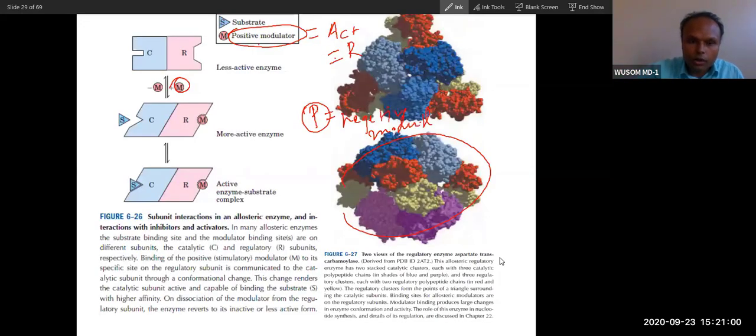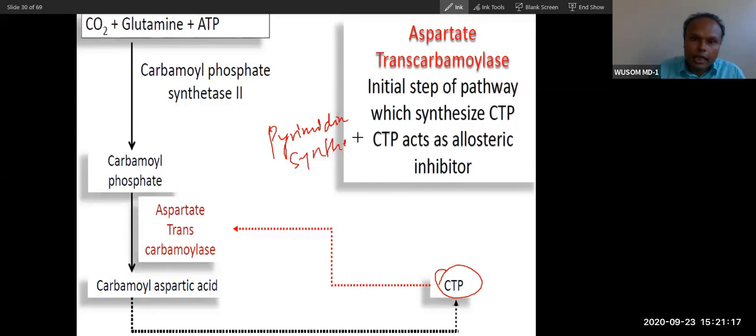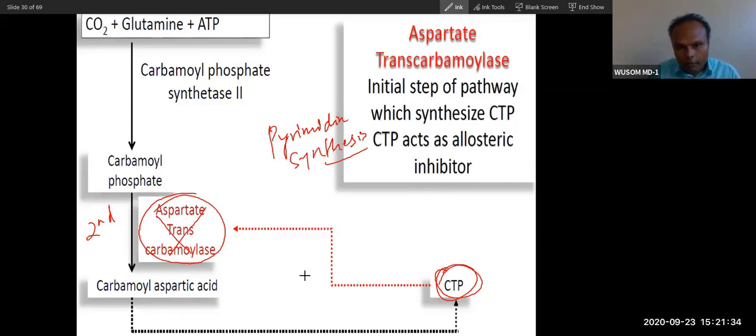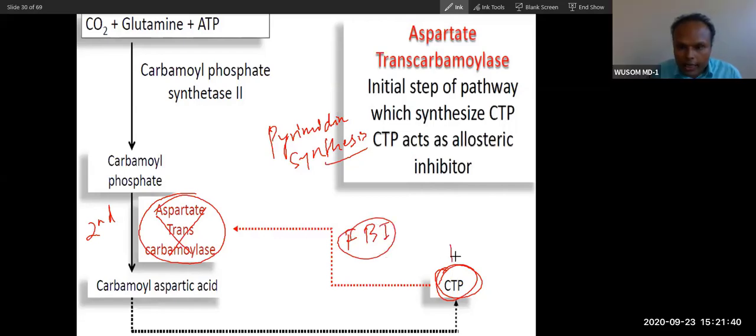Now, you can see one of the negative modulators here. This is a pathway we will study in MD2, the pathway of pyrimidine synthesis. What will happen? The end product is cytosine triphosphate. This will inhibit a rate limiting enzyme, which is the second enzyme of the pathway. After inhibiting this enzyme, the whole pathway will be inhibited. So this is how pathway regulation happens. This is called feedback inhibition. This is a negative modulator.